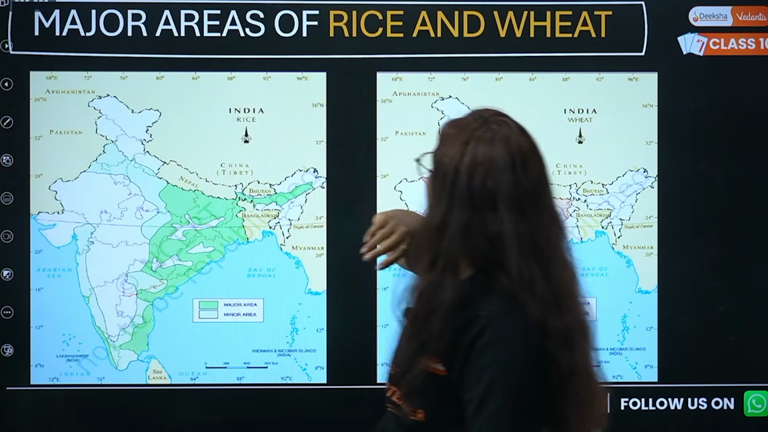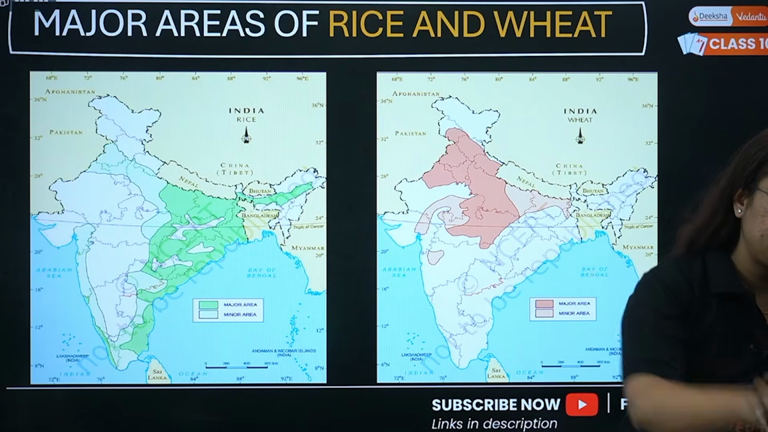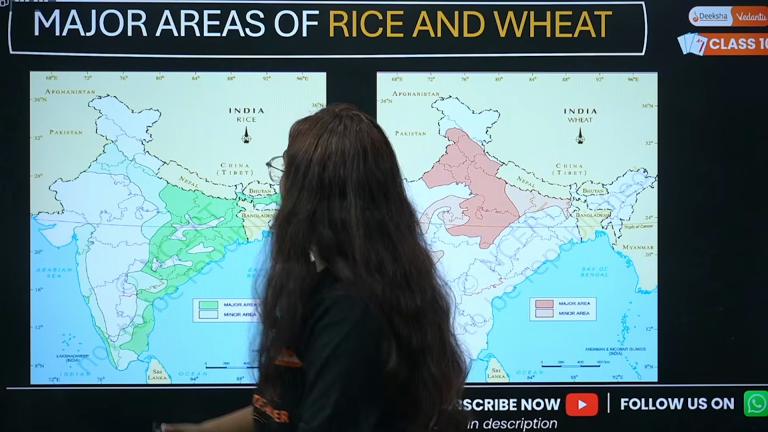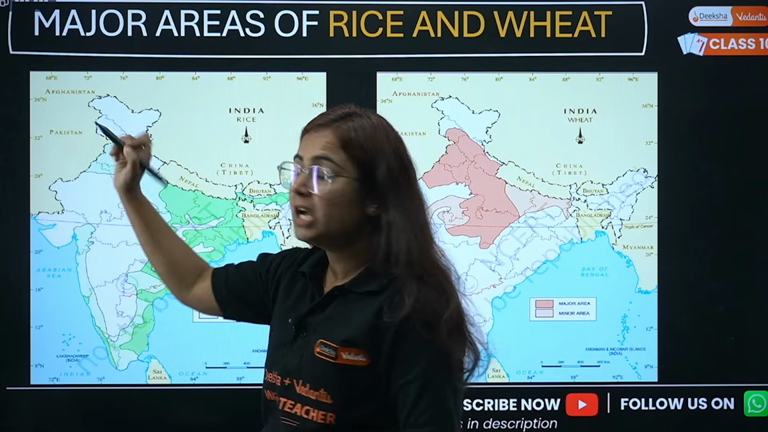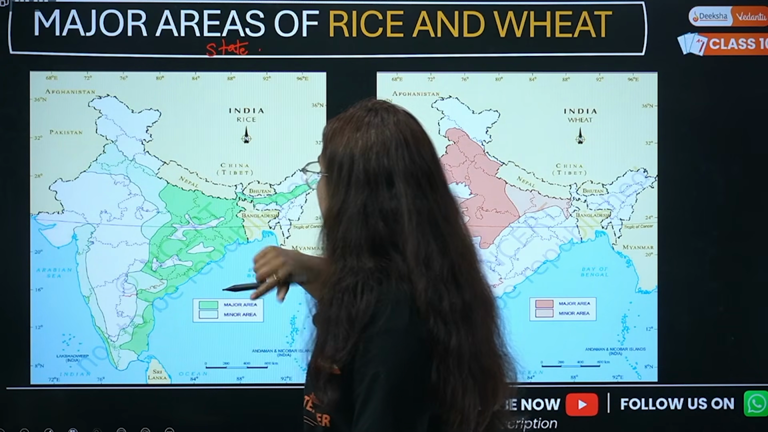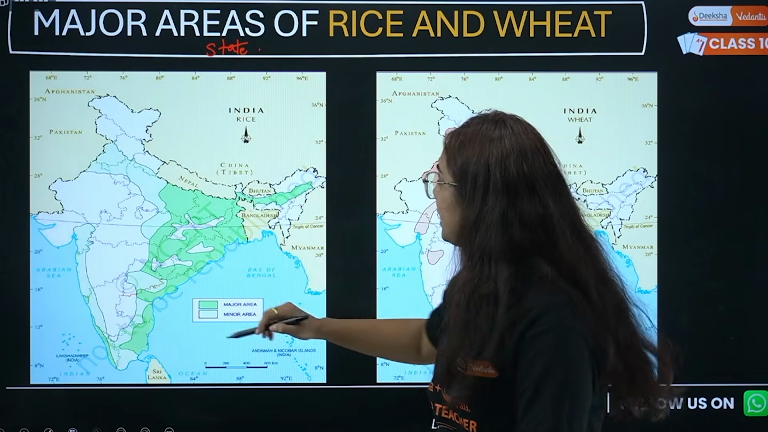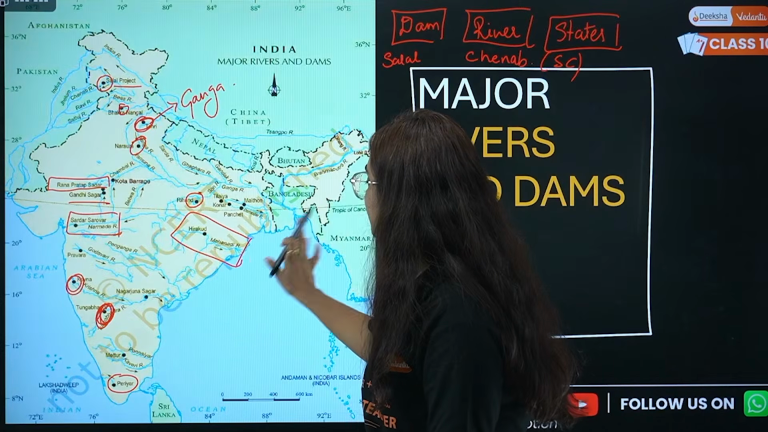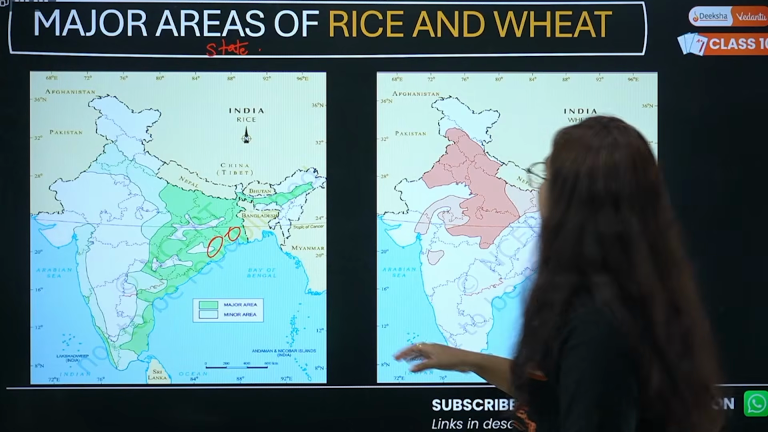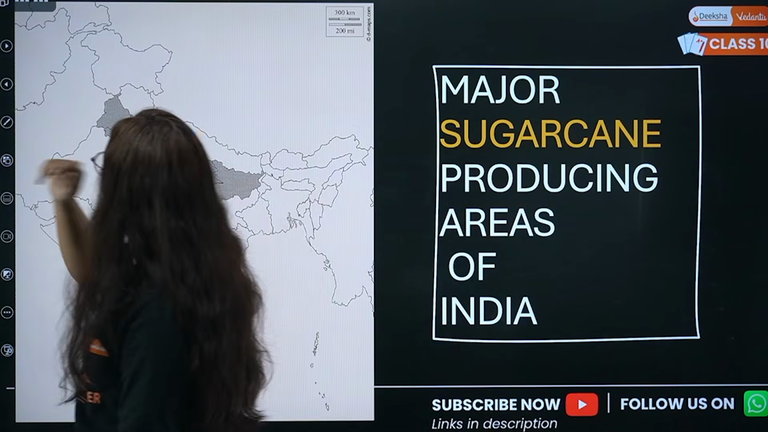Next is major areas of rice and wheat cultivation. Very, very important. Now, you need not mark everything. Question can also be area. However, question can also come as major state of rice and wheat. So, whenever there is major state of rice, mark West Bengal or Odisha. Whenever it is for wheat, Haryana or Punjab. So, you can see in the map what the areas are.